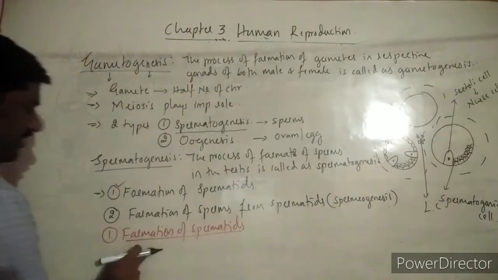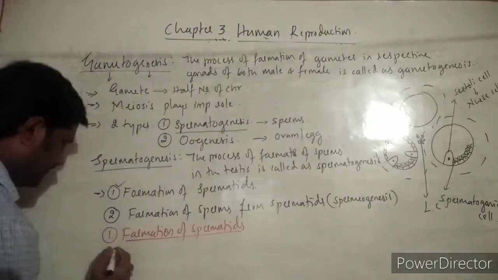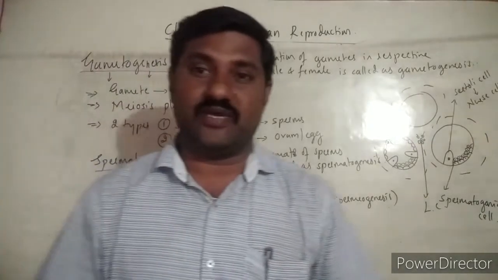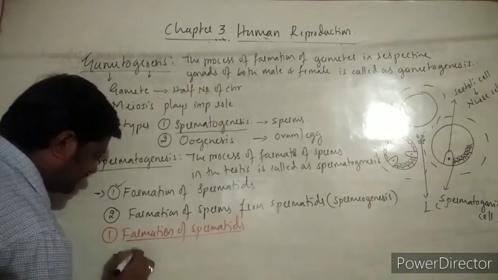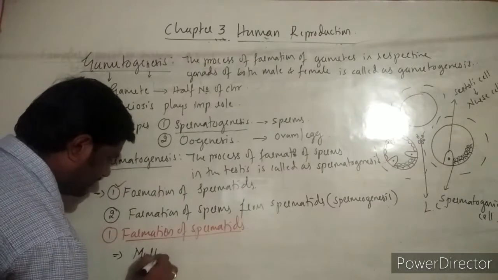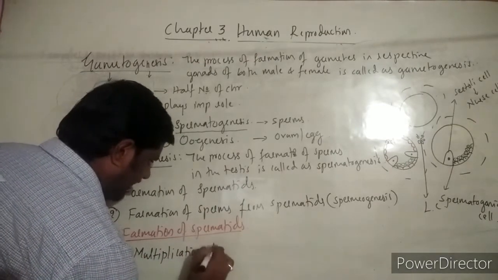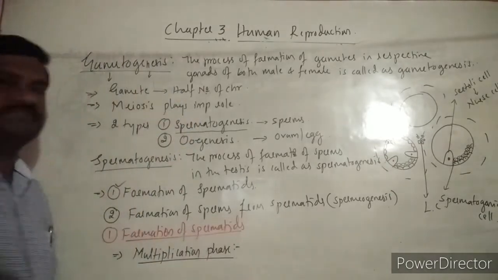So formation of spermatids is the first step. In that first step, there are some phases that I have already told you. The first phase is the multiplication phase. What happens in this multiplication phase?